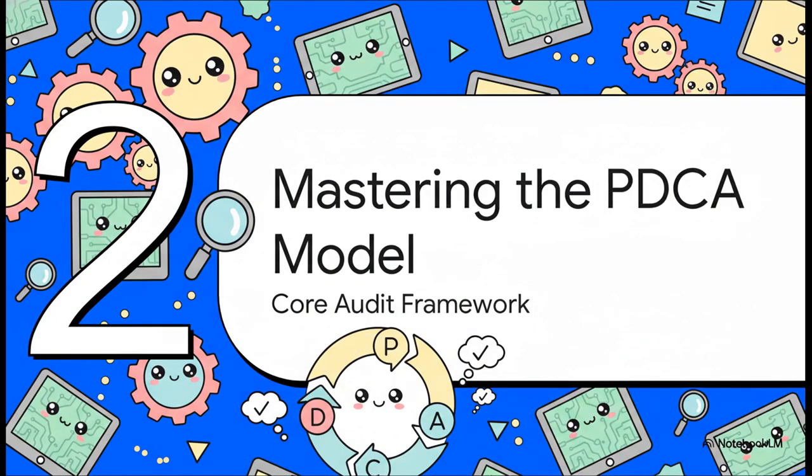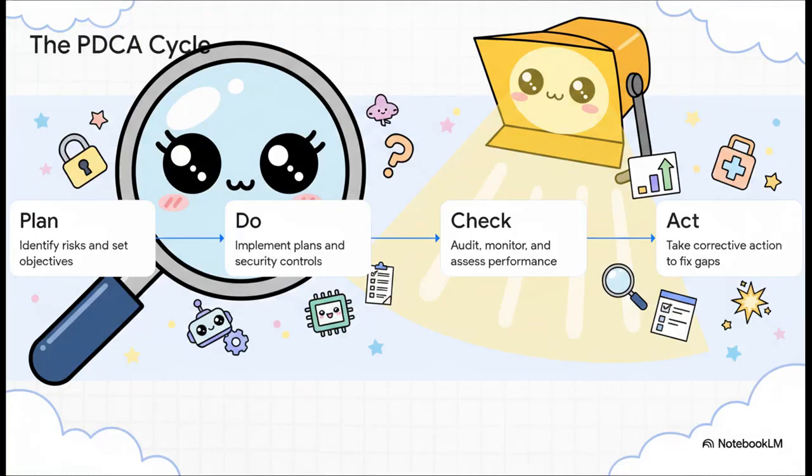Moving right along to Step 2, Mastering the PDCA Model. Okay, so this brings us to the Plan, Do, Check, Act, or PDCA cycle. Honestly, it's the absolute engine of continuous improvement within the ISO/IEC 42001 framework. You plan by identifying your risks and setting objectives. You do by implementing those plans. You check by monitoring and auditing the results. And finally, you act by taking corrective action on any gaps you found along the way.